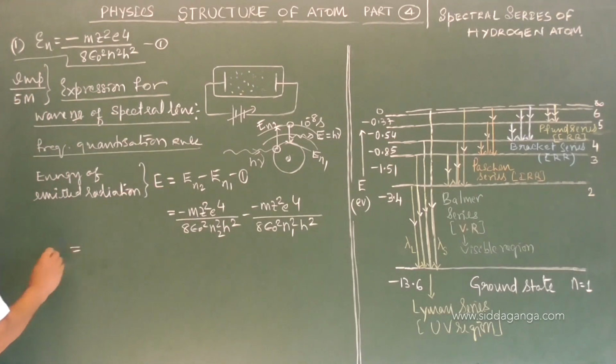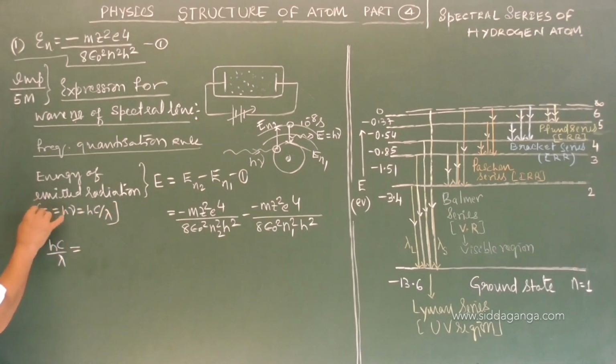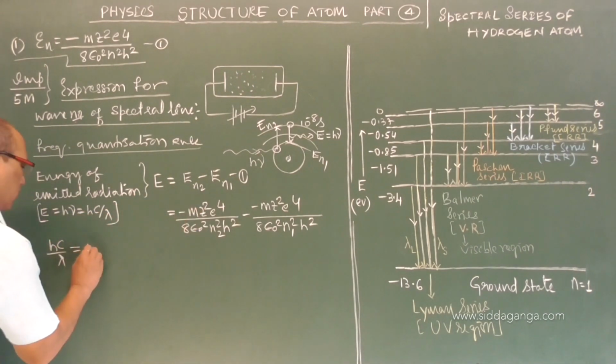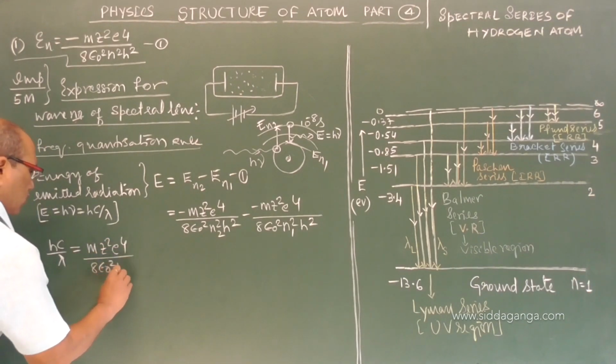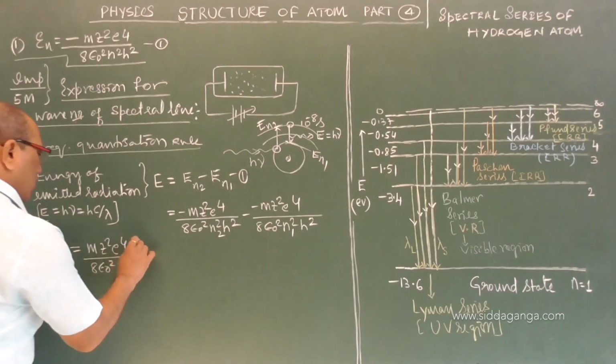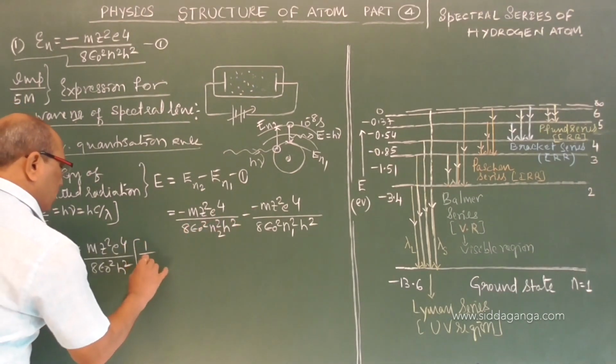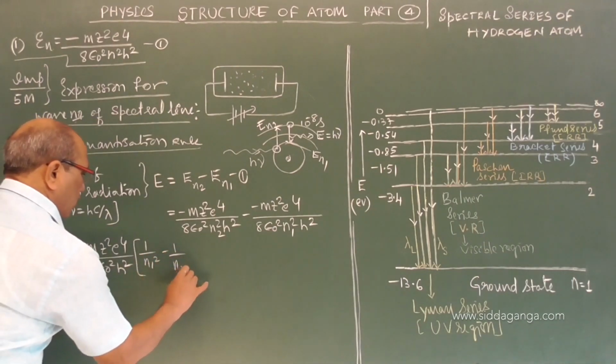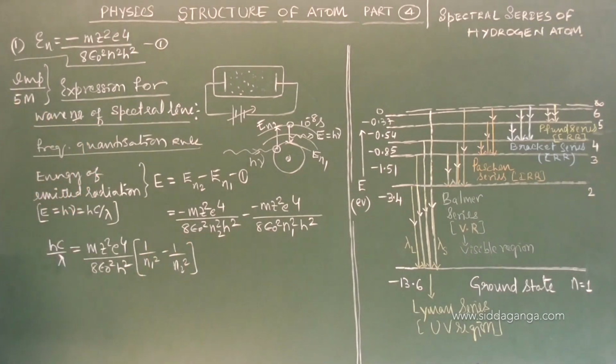I can write energy as hc by lambda, because you know h nu is energy, that can be written as hc by lambda. Common term I bring out, m z square e to the power of 4 by 8 epsilon square h square. So this minus of minus becomes plus, 1 by n1 square minus 1 by n2 square we got. The hc I take on the other side.